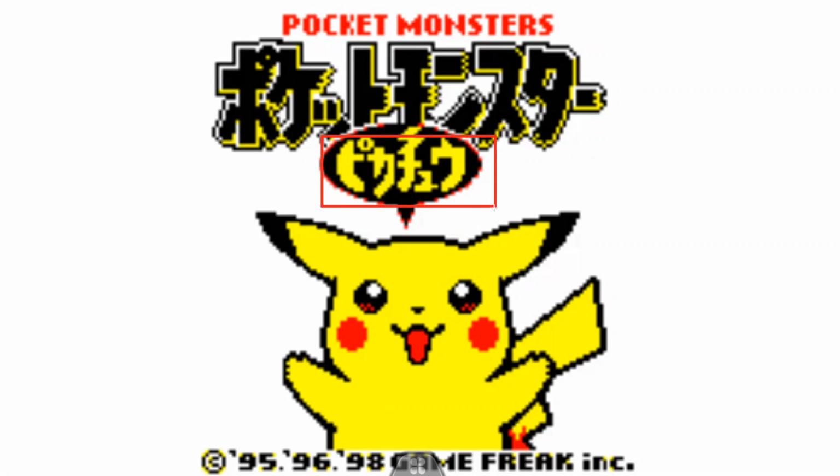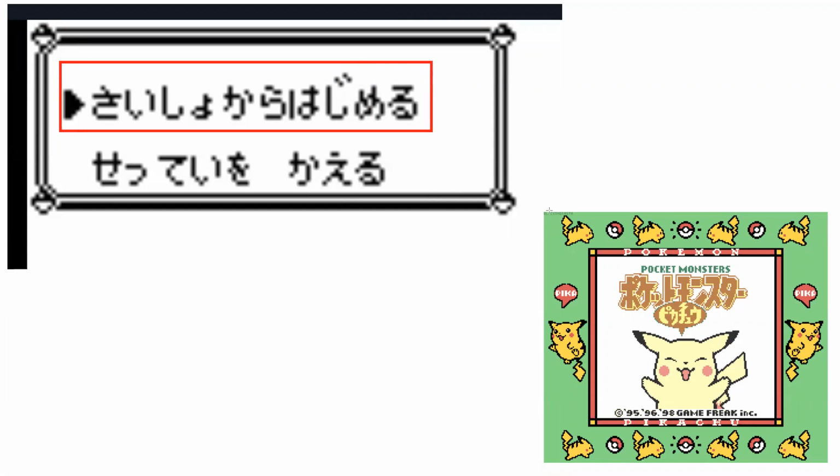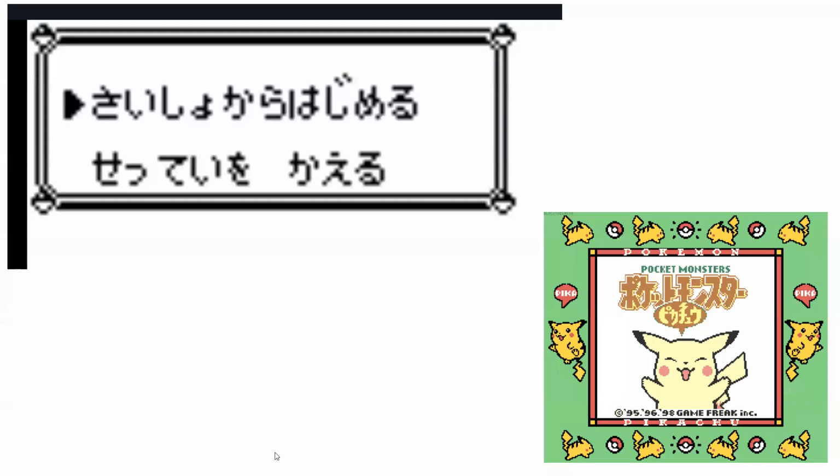We have our best friend, our yellow monster, Pikachu. So let's try to read the first line here. How do you read that one? How about the second line? Let's try to read.